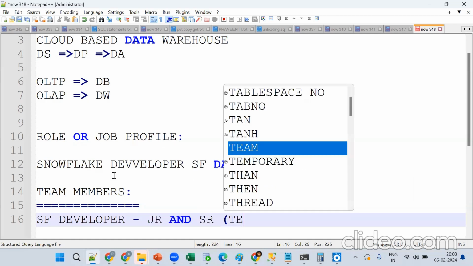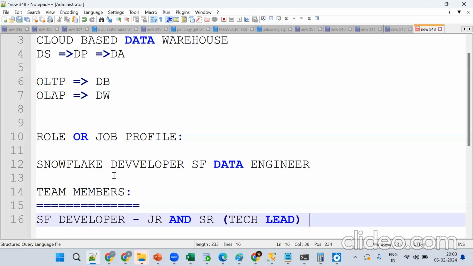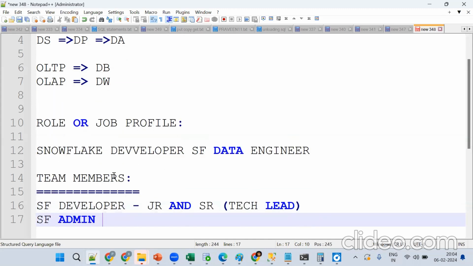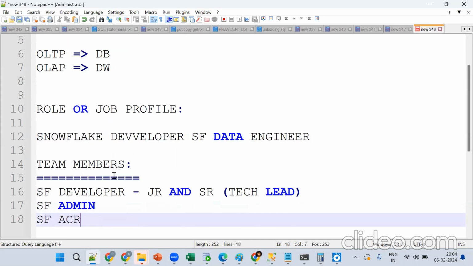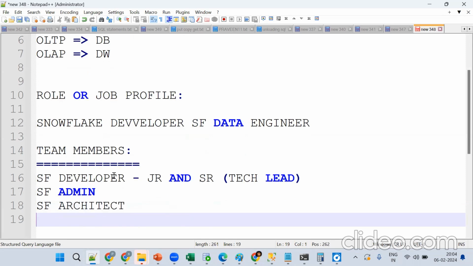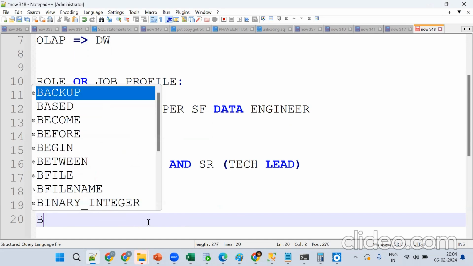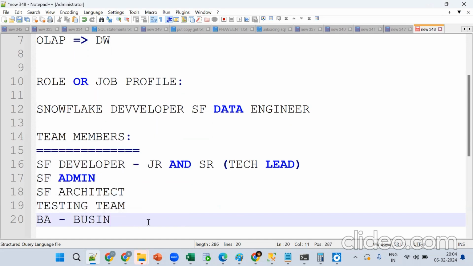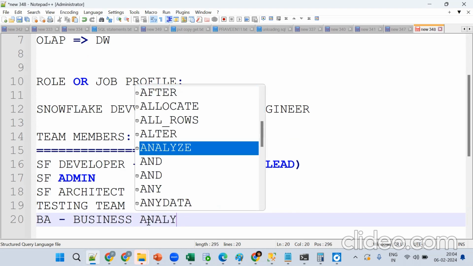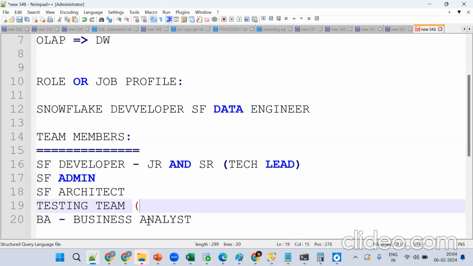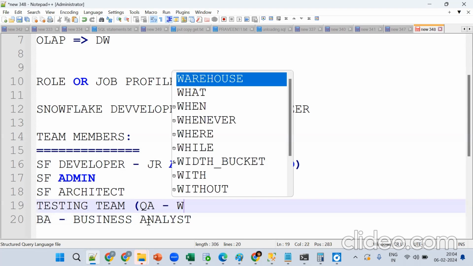Or you can say tech lead or some other roles. Then we have Snowflake Architect, admin, Snowflake architect, then testing team. So the BA team is nothing but what? Business analyst. Okay, and it is also called QA, that is quality assurance.